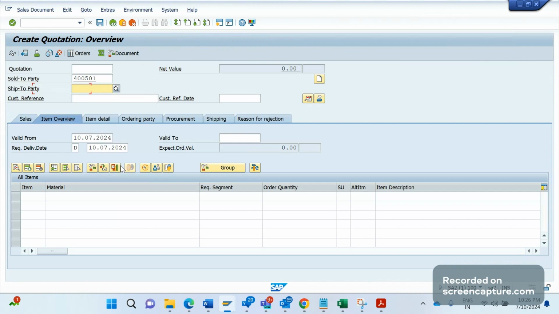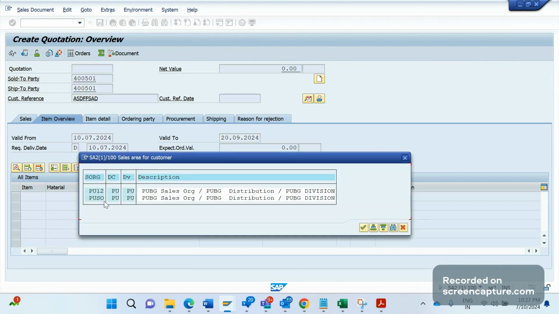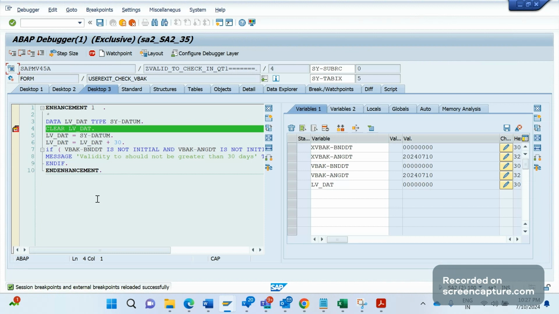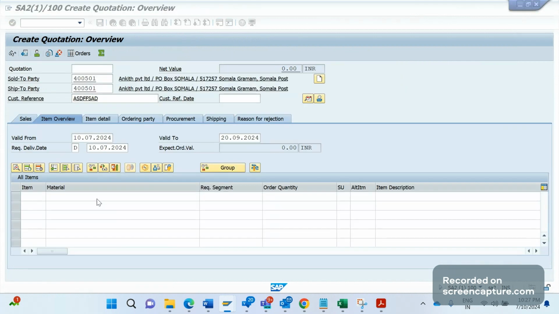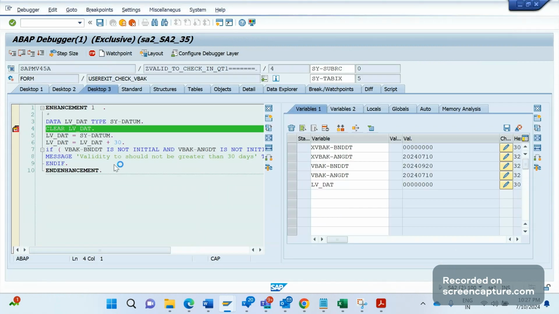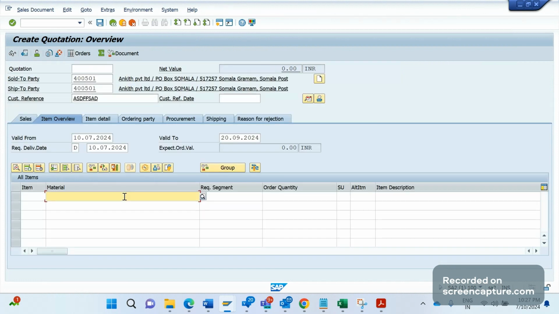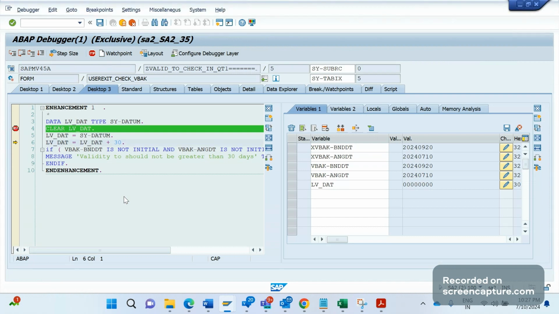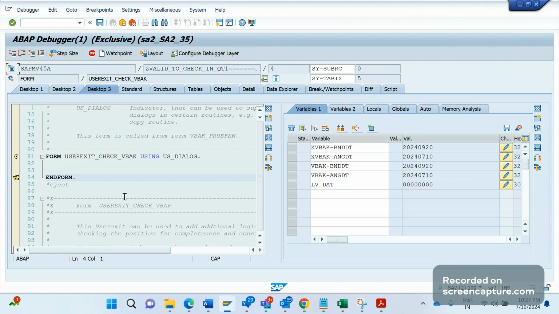So sold to party, ship to party, customer reference. Again, valid to will be given greater than 30 days. I have added the date now. If I click enter on the keyboard, then I need to choose the sales area, and you see the breakpoint has been triggered. If I click F8, one second, the code is still not active. That is the reason. Let me go one more time. F8.